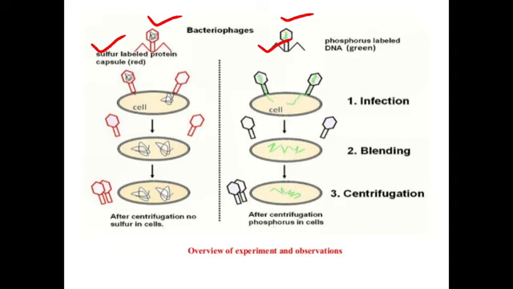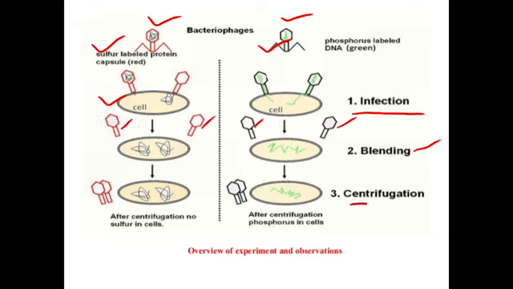In the next step, these radioactive labeled bacteriophages first attach to the bacteria and infect the bacteria. Once the infection was over, Hershey and Chase used a blender to detach the bacteriophage attached to the surface of the bacteria.